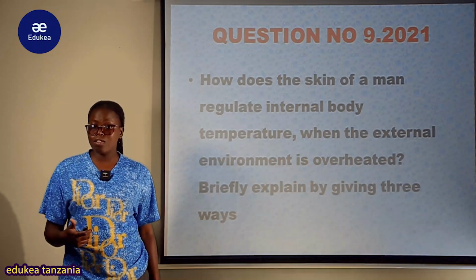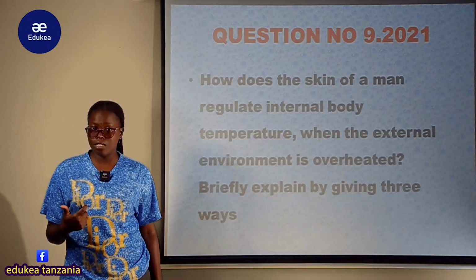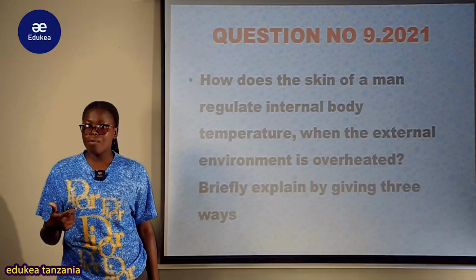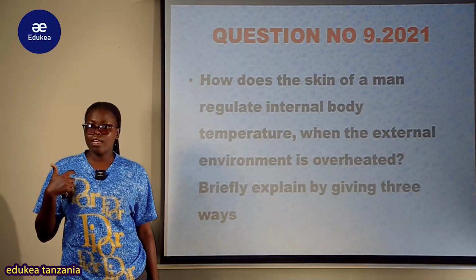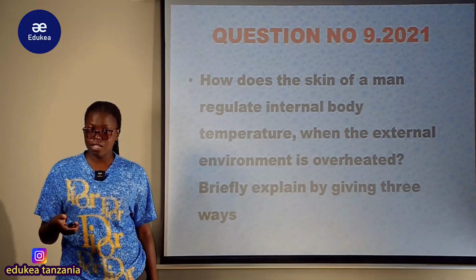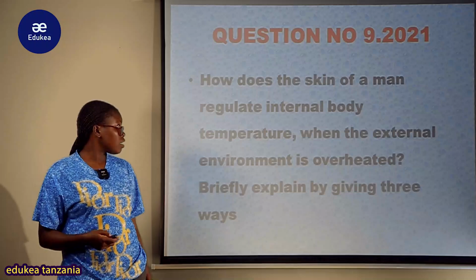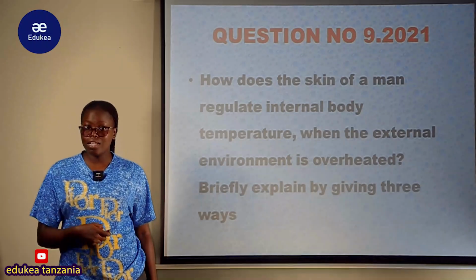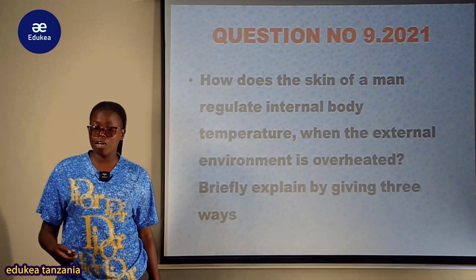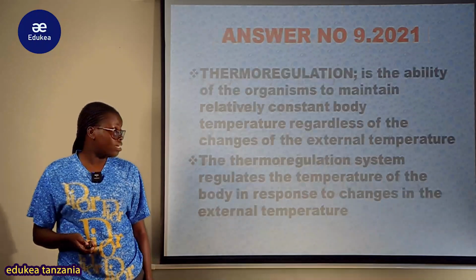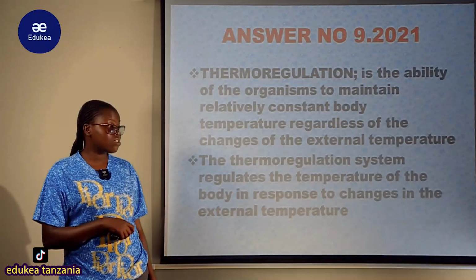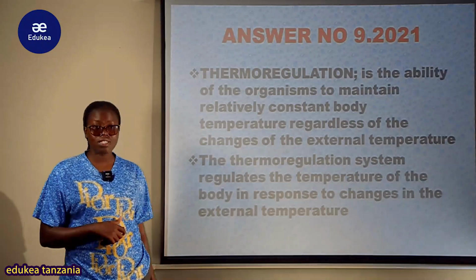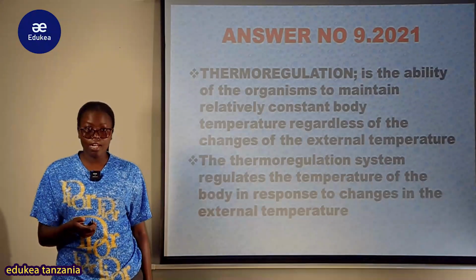So man is one of the homeotherms, meaning that he has an ability to regulate his internal temperature at a constant level despite the variation of the external temperature. So now let us see the ways in which human beings regulate their internal temperature when the environmental temperature is high. Within this concept, the question has been derived. Now let us familiarize ourselves with the concept a little bit.